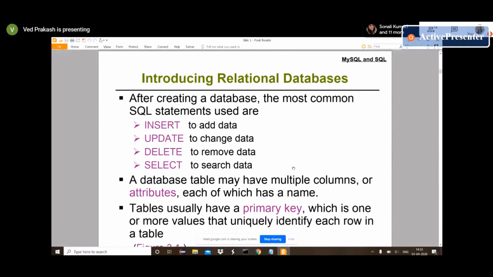Anyway, suppose we created one database and named it something, suppose a test database. After that, we have to create one table. Suppose we created a table named student or employee or anything. We can name a table anything, it's just a noun.